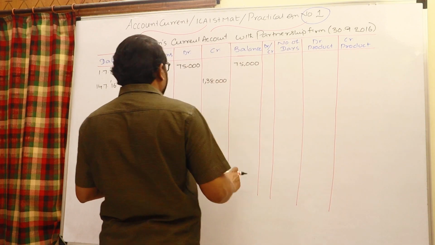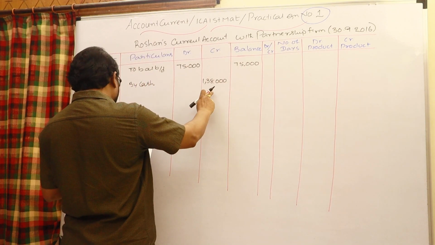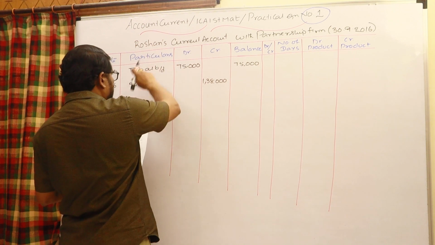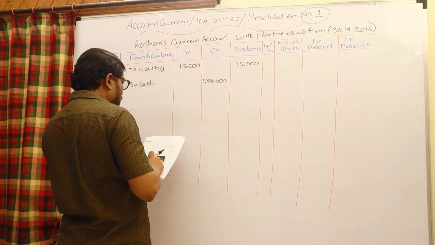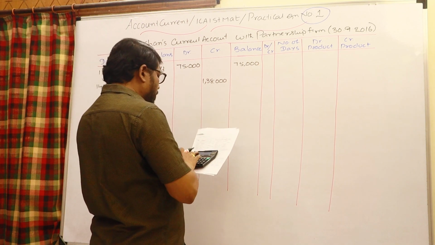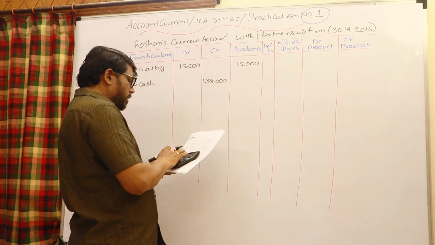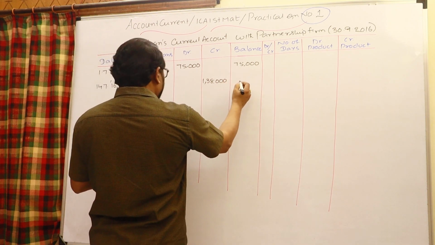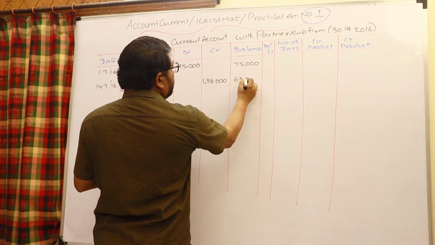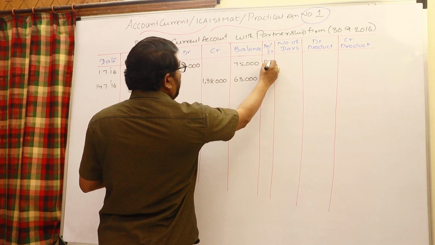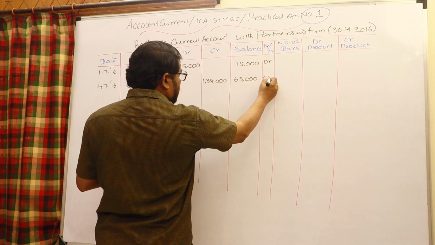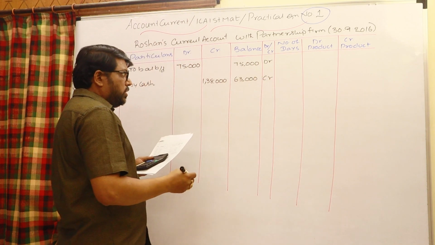Whenever 1,38,000 rupees is deposited, by cash 1,38,000, the existing 75,000 debit balance is converted into a credit balance of 63,000. Earlier it was a debit balance, but because of the deposit of this amount, it is converted into a credit balance of 63,000.